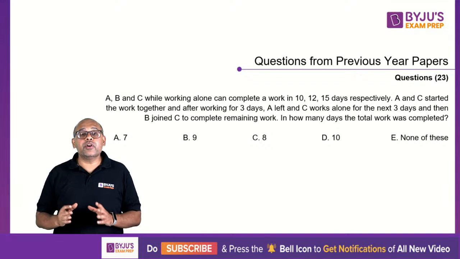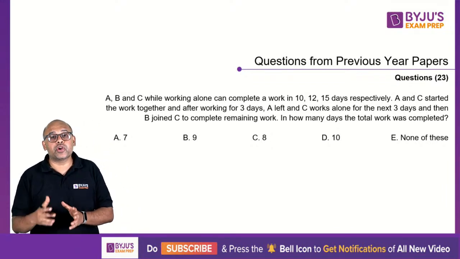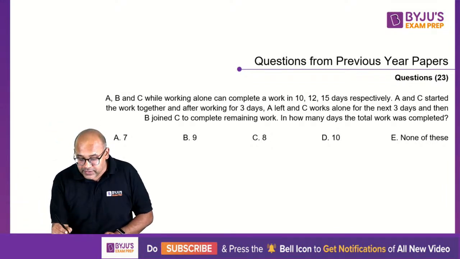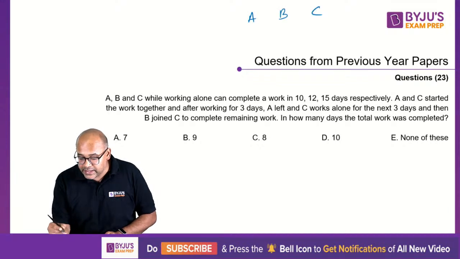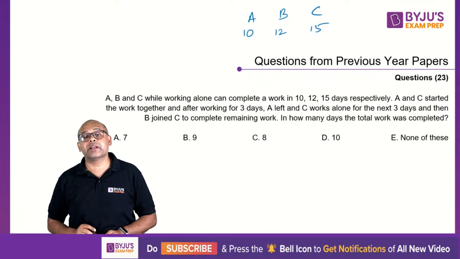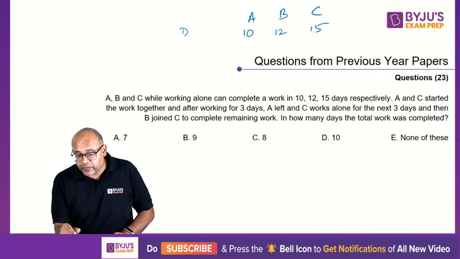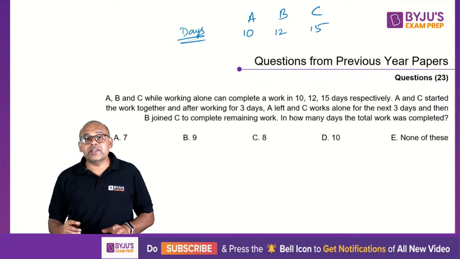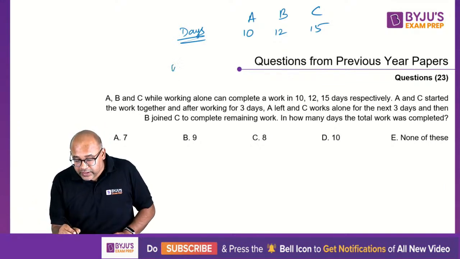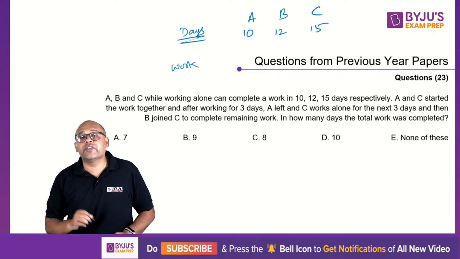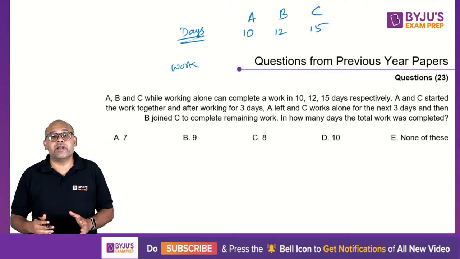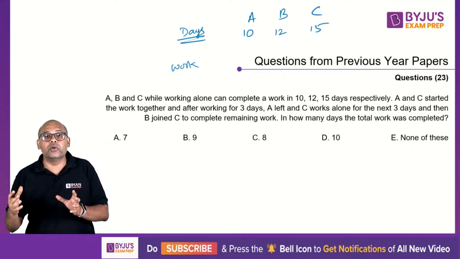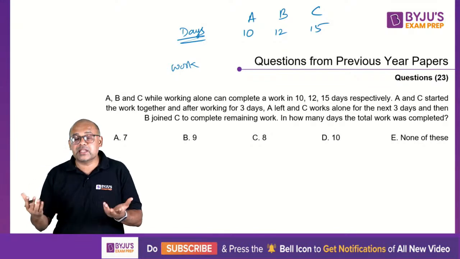Great. So I'm going to solve this question using an approach called the unitary method. I will take A, B, C. They can finish a work in 10 days, 12 days and 15 days respectively. So this is the number of days. I will take the quantity of work as the LCM of these three. You can usually, in this kind of approach, take the work amount as the LCM of these. So what is the LCM of 10, 12 and 15?